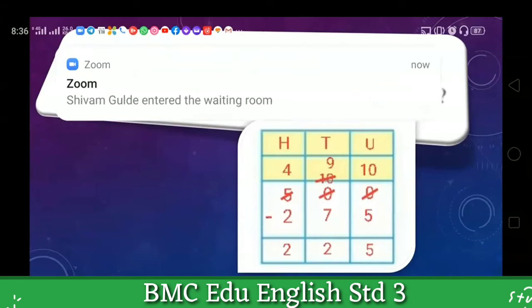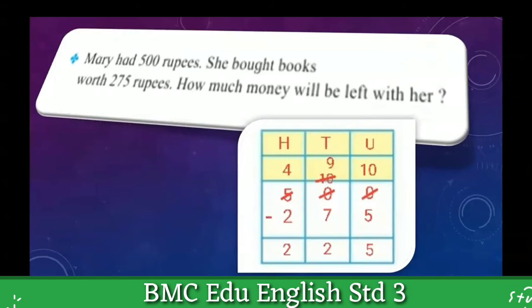So for this purpose, we have to subtract 275 rupees, because she spent that money to buy books.